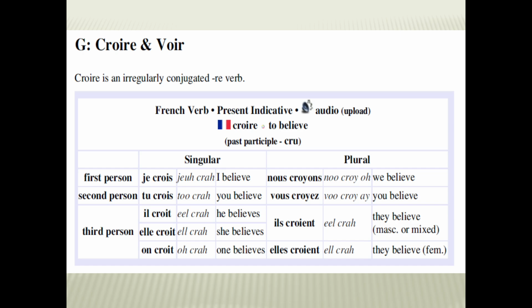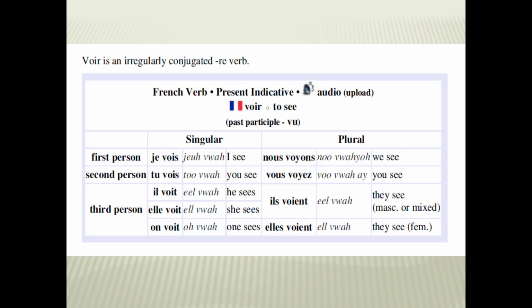So this is what courir and voir, the verbs conjugation, would be like that. Voir will be je vois, tu vois, il voit, elle voit, on voit, nous voyons, vous voyez, ils voient, elles voient. That meant for I see or I watch, you see, he sees, she sees, one sees, we see, you see.